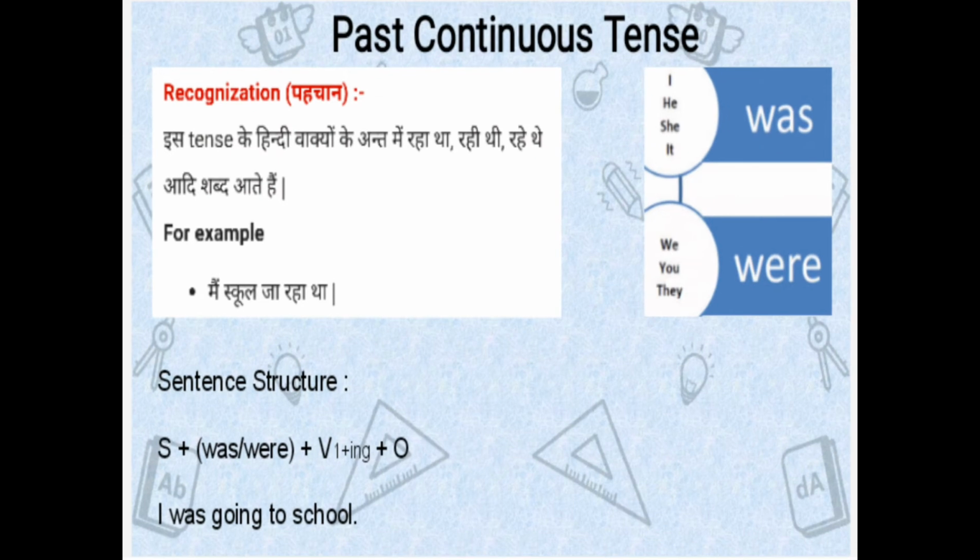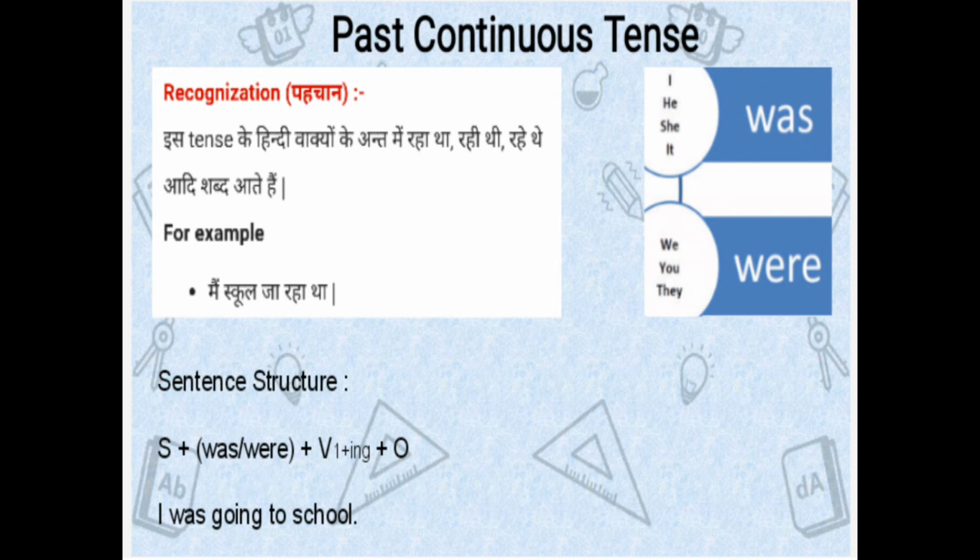Next is past continuous tense. Its recognition is, there would be raha tha, rahi thi, rahe the, etc. in the last of the sentence. And its structure would be subject, then was or were, then first form of verb plus ing, then object.